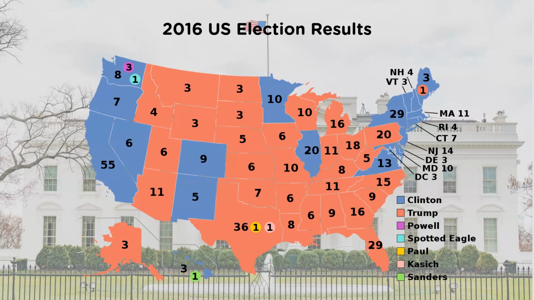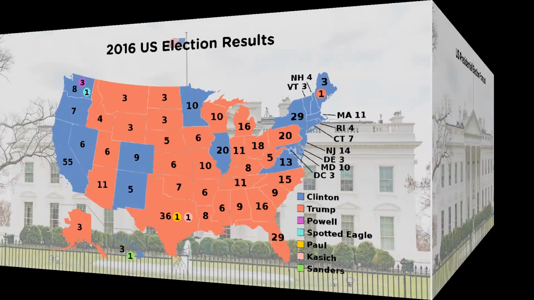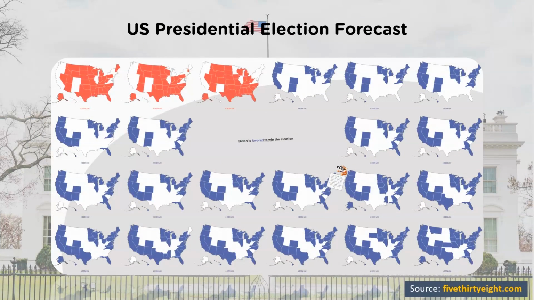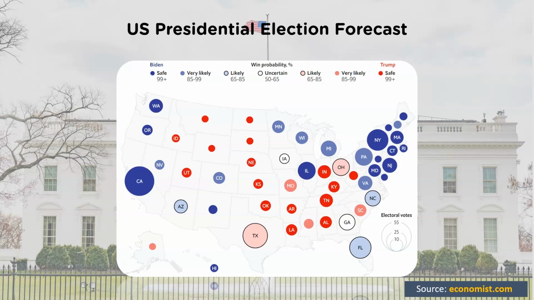Let's see what our pollsters have to say and what has been their forecast for the upcoming election. According to 538, Donald Trump has not gained ground since the final debate on 22nd of October. At this moment, Joe Biden is favored to win the election and he leads in both national and state polls. The Economist is analyzing polling, economic and demographic data to predict the US elections. Their model thinks Joe Biden is very likely to beat Donald Trump in the Electoral College.